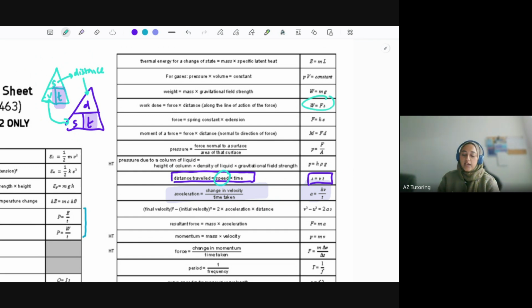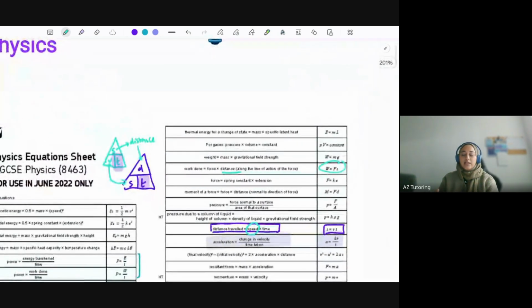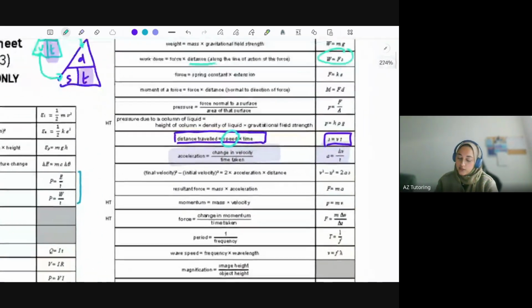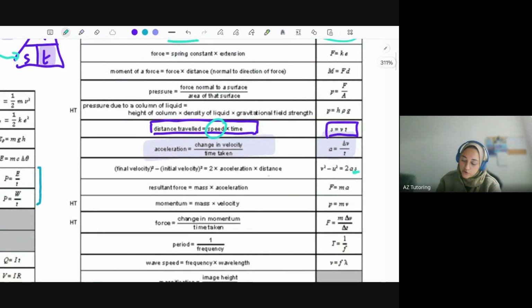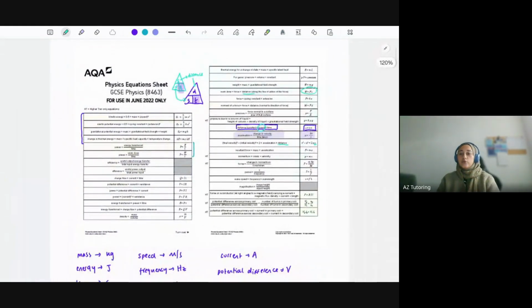We can see it here as well in this equation. We've got W equals Fs, the work done equals force times s. Again, people assume s is speed. It's not. It is the distance, which is measured in meters. So just be careful of seeing that s on here as well. It comes here as well. There's the s, which represents distance. So just a bit bizarre because you are used to using d for distance.